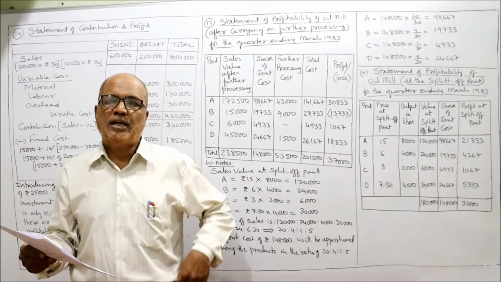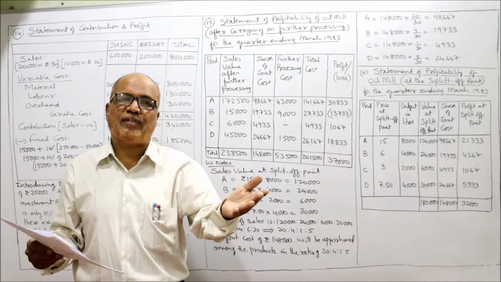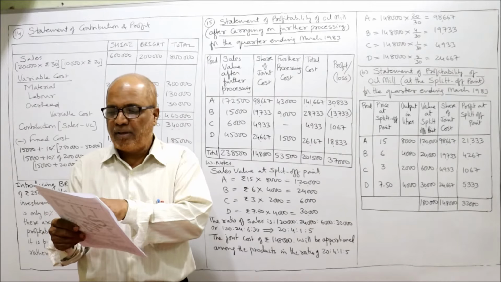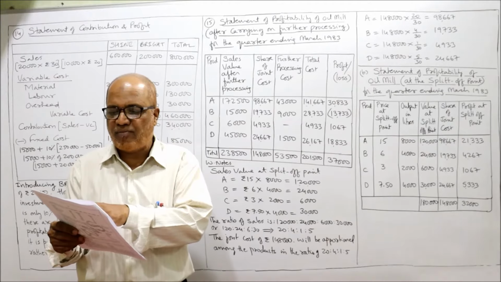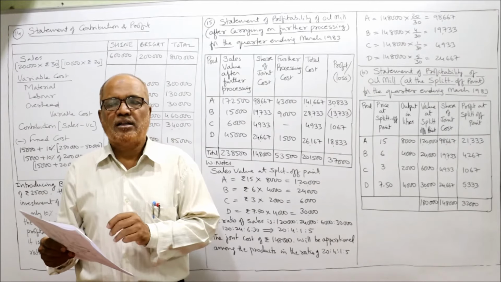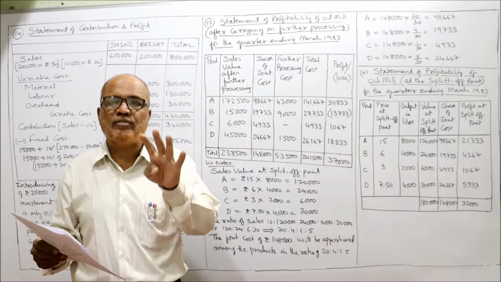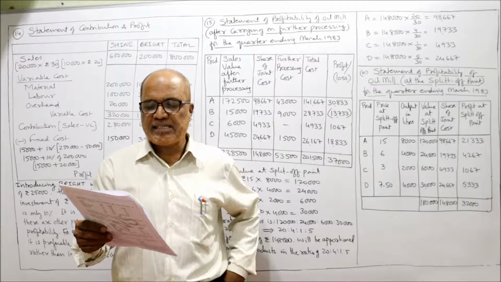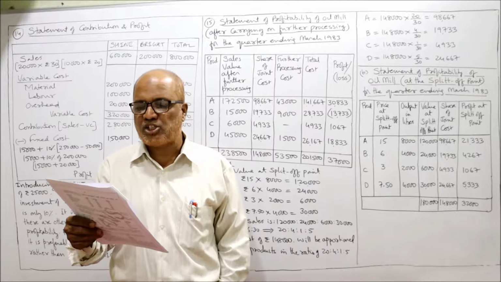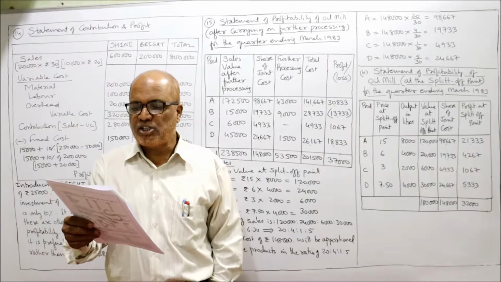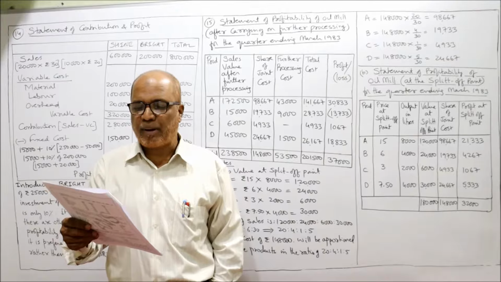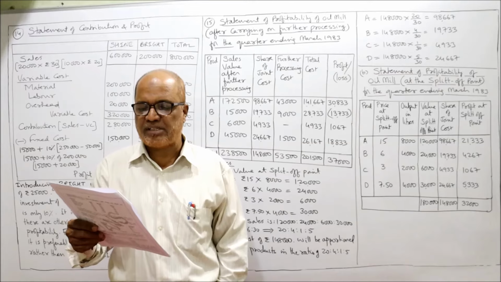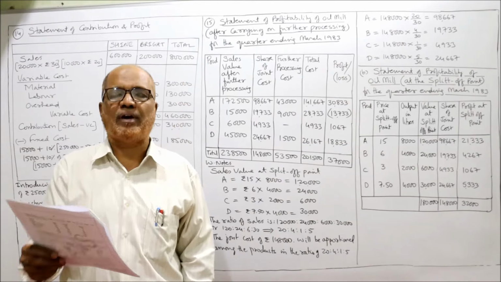Sales value. After further processing, the sales value will be 1,72,500 for A, 15,000 for B, 6,000 for C, 45,000 for D. These are the sales values of the 4 products after further processing. In case these products were disposed of at the split off point, that is before further processing, the selling price would have been A, 15 rupees, B, 6 rupees, C, 3 rupees, D, 7.5.